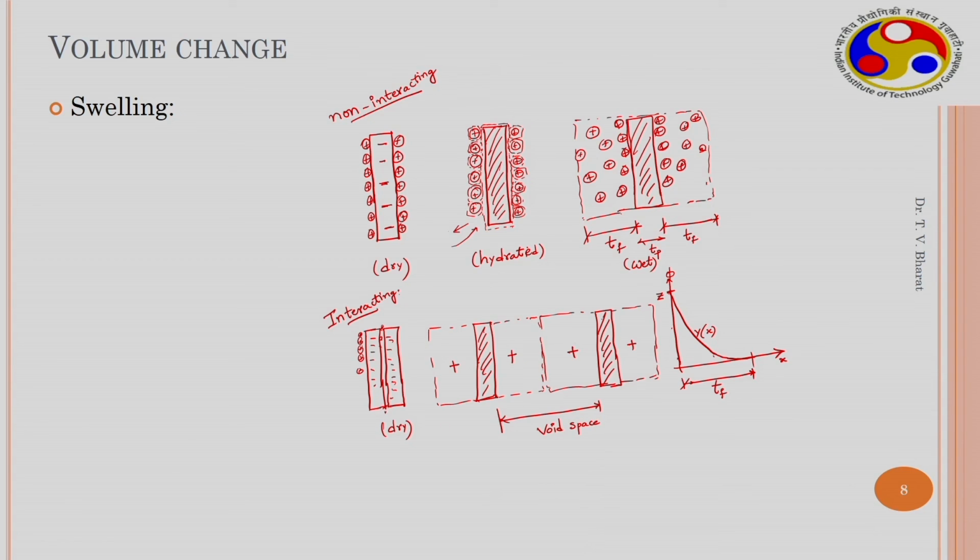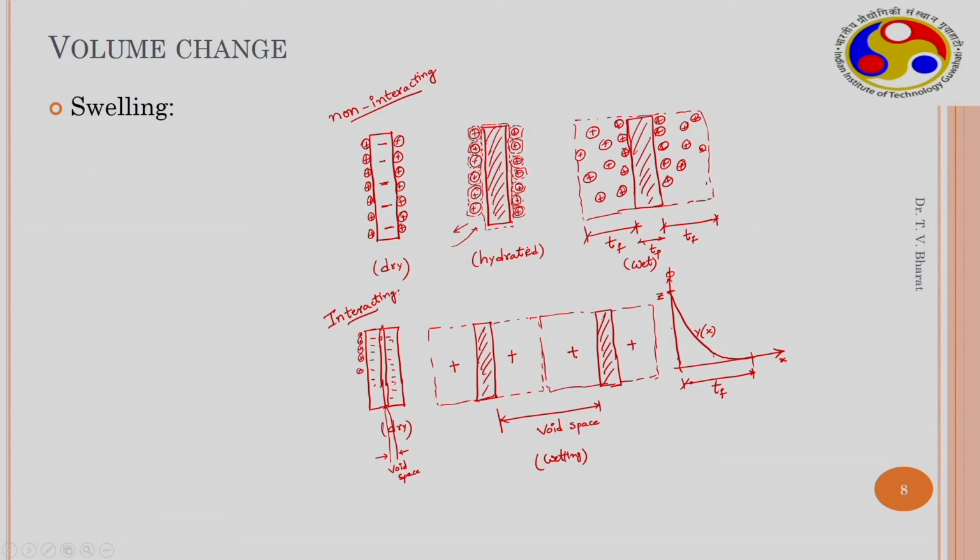Initially the void space is this much only, and now the void space in complete wetting is this. Therefore, when the clay is wetted, the particle distance increases because diffuse double layers form around the clay platelets. These diffuse double layers repel each other and the void space increases.